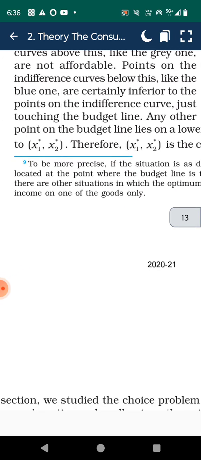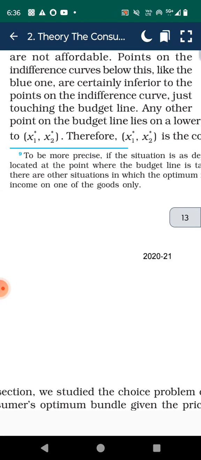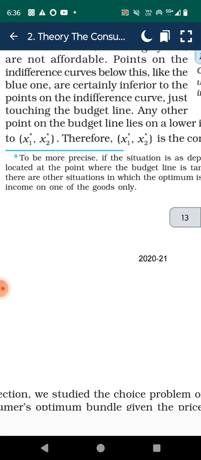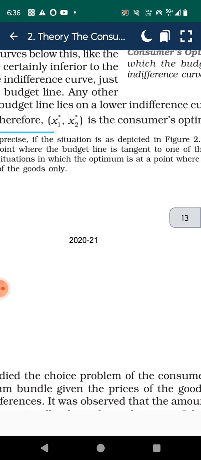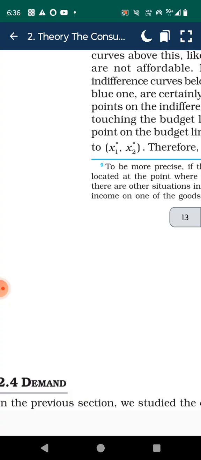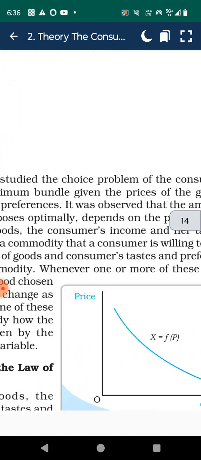Points on the indifference curve below this, like the blue one, are certainly inferior to the points on the indifference curve just touching the budget line. Any other point on the budget line lies on a lower indifference curve, hence is inferior to x1*, x2*. Therefore, x1*, x2* is the consumer's optimum bundle.